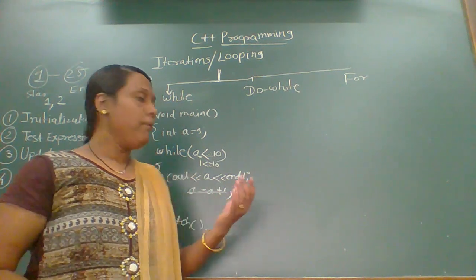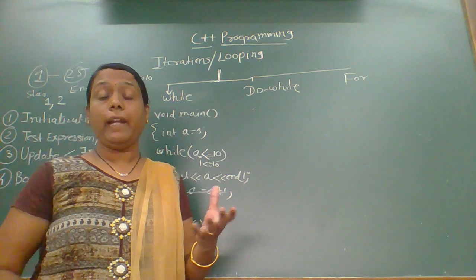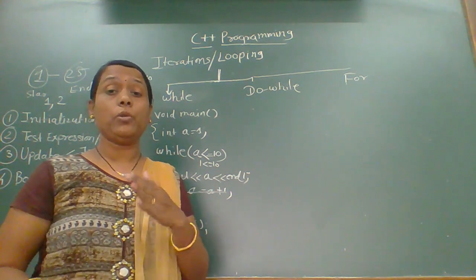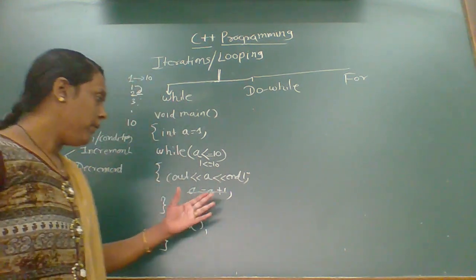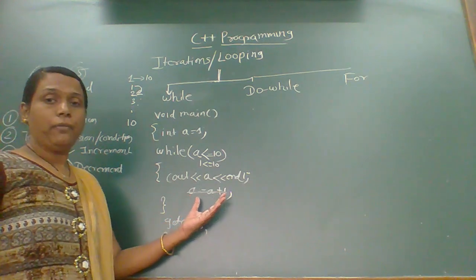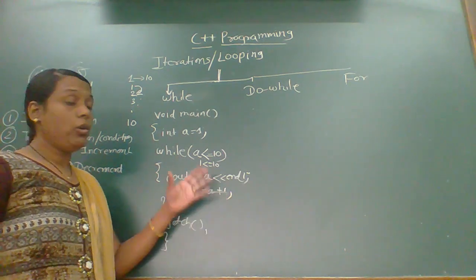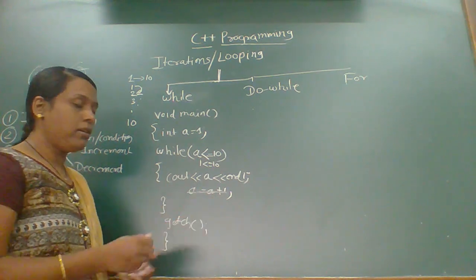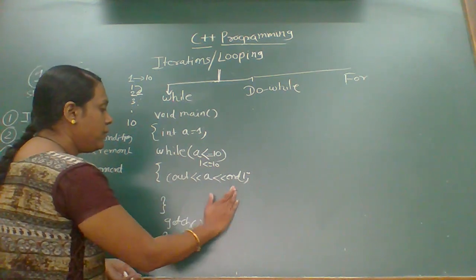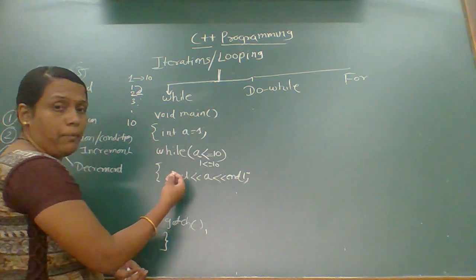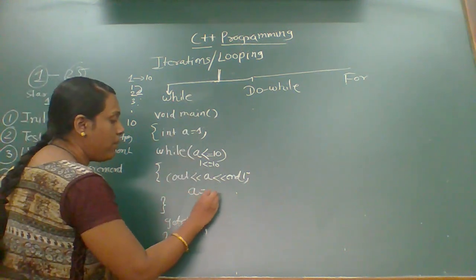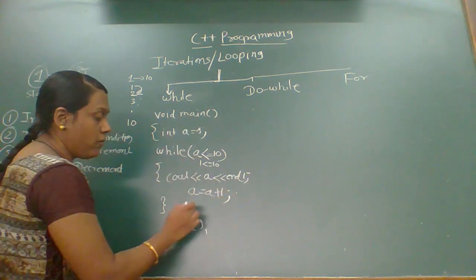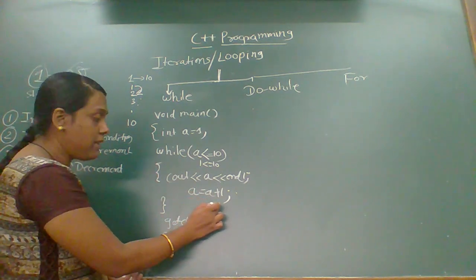So an infinite number of times it is only going to print 1. The program will not give the output that the user requires. It goes into an infinite loop that is not going to stop. But we want the first 10 numbers printed, so the updation part is important. So we have written a = a + 1.